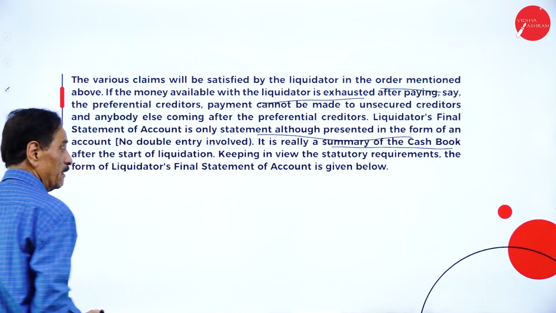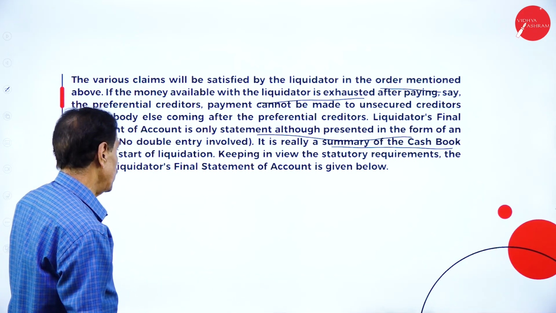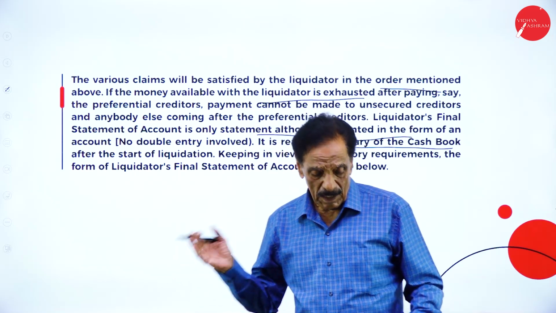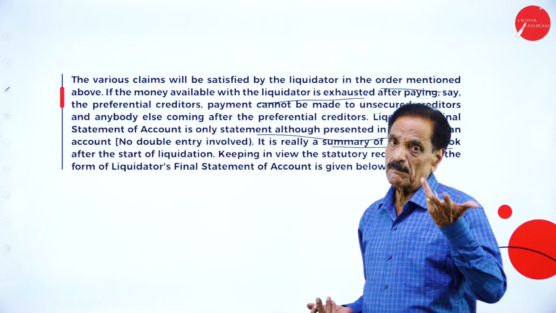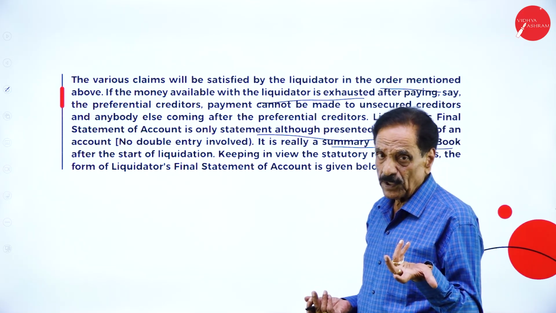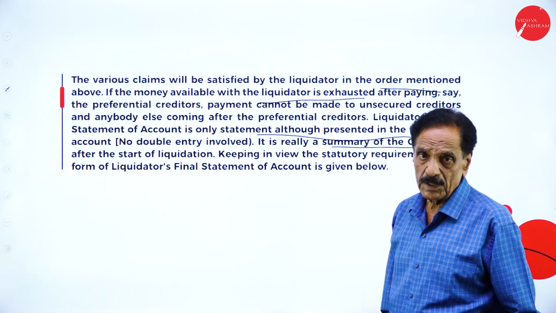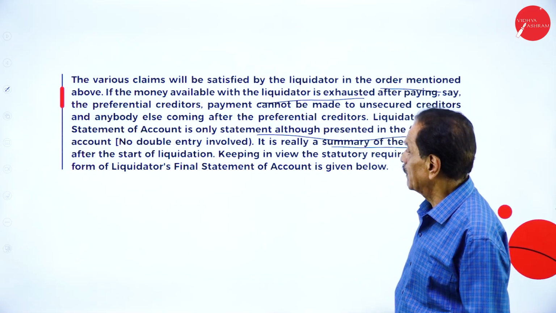After the start of the liquidation, keeping in view the statutory requirement, the form of the liquidator's final statement is given below. We have got a certain format. According to the format, sometimes the money may be over after payment of preferential creditors, and no money is available for preference shareholders or equity shareholders. That depends upon how much money is available at the time of liquidation.